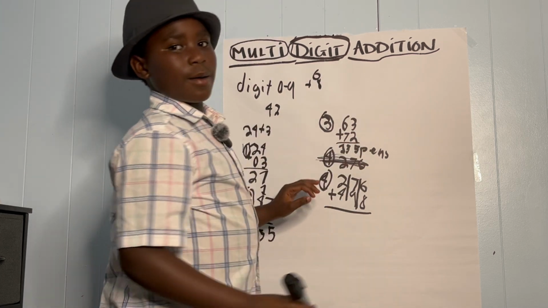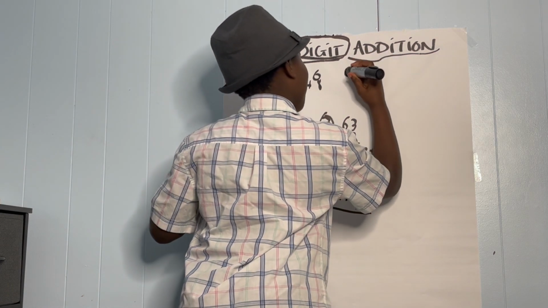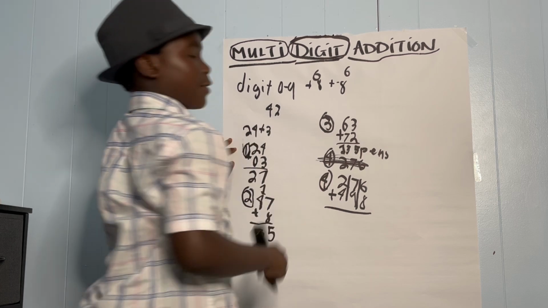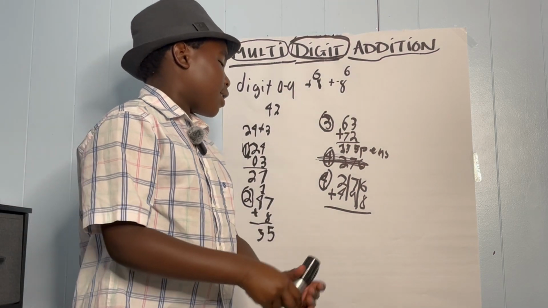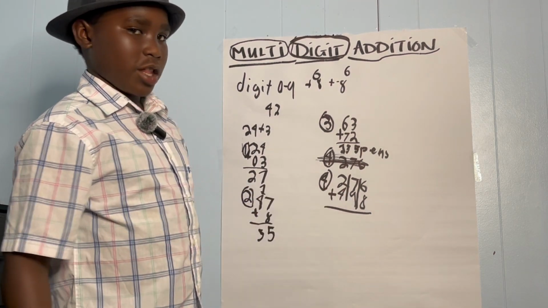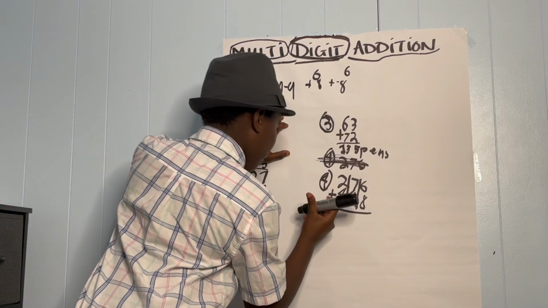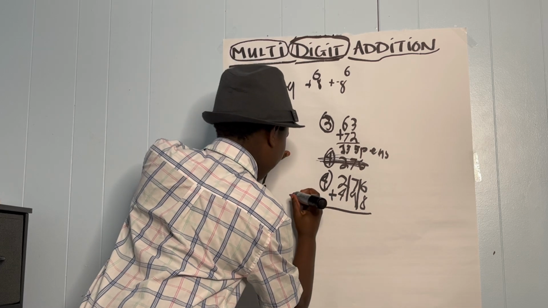You wouldn't line them up like that, right? So that's the same thing with multi-digit addition. You wouldn't line it up